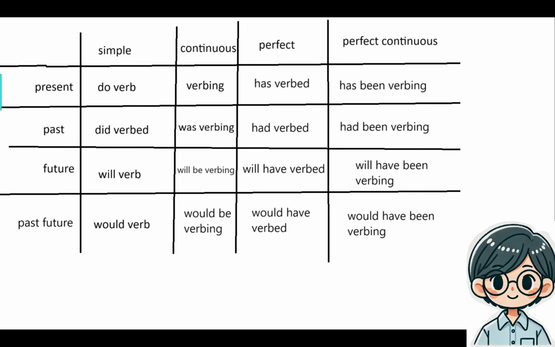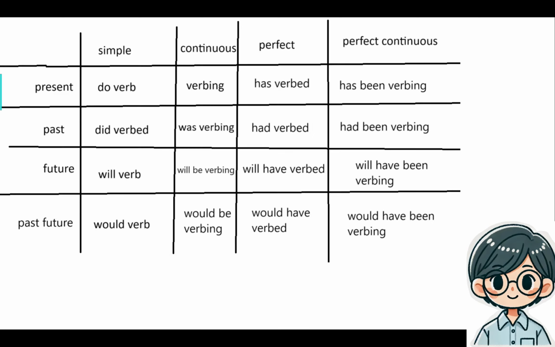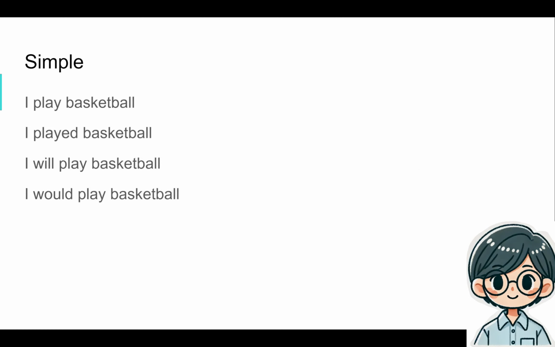We are, simple. And in the past, it would be did and verbed. I did and I played. I did do this. Or I did play basketball. I played basketball, right? I will play basketball. There we go. And then I would play basketball. So the last one, past future, is generally given in a conditional. So I would play basketball if you book the courts or if you bring a ball, something like that.